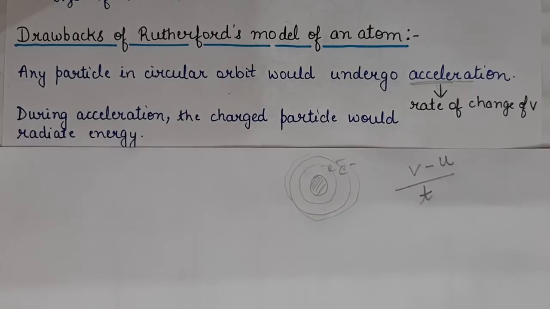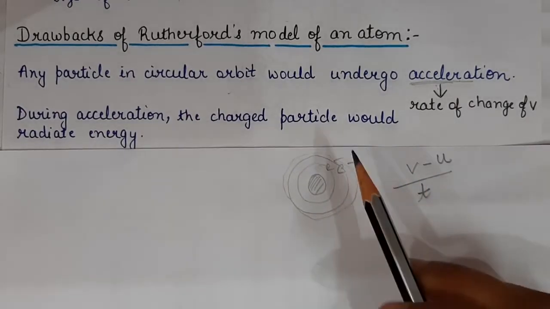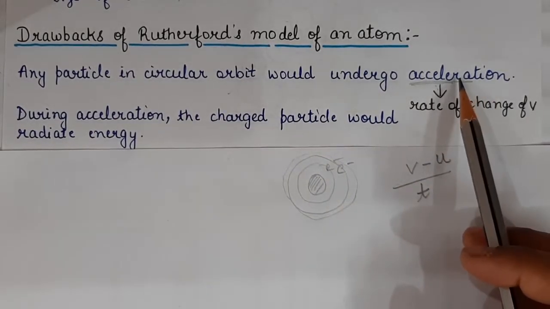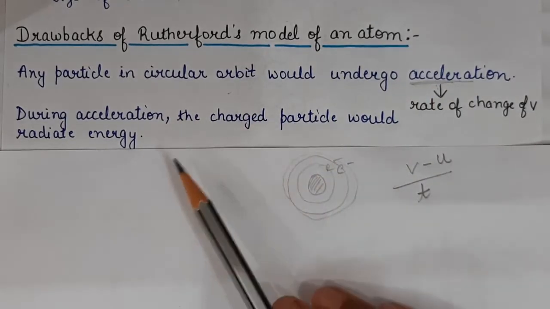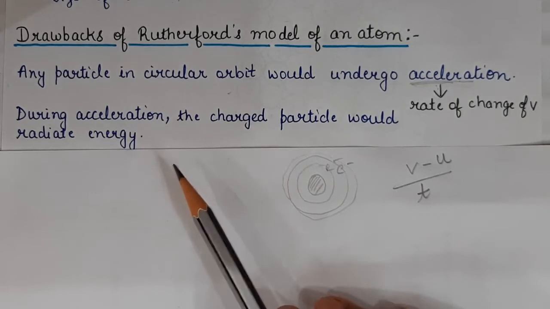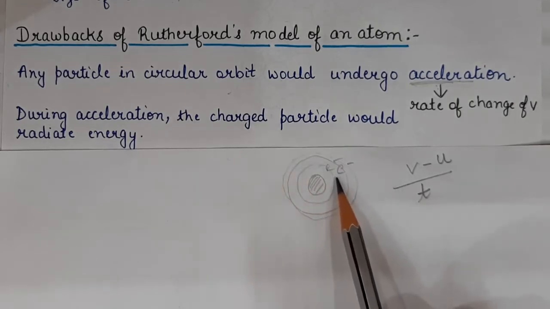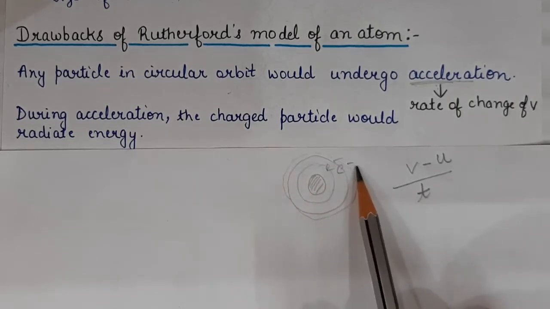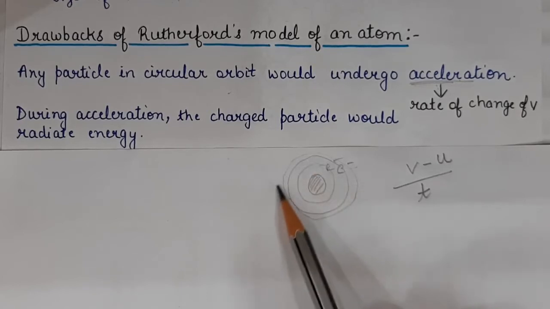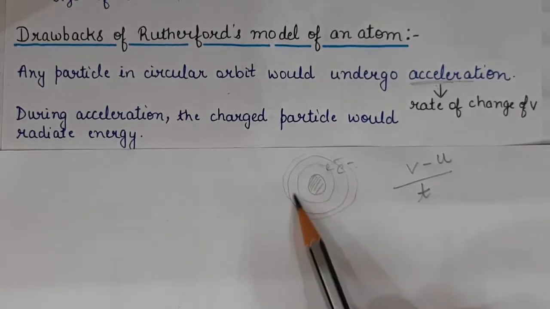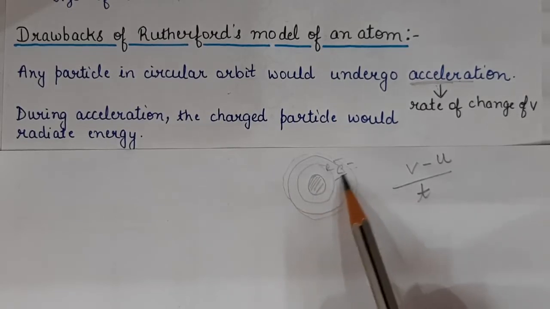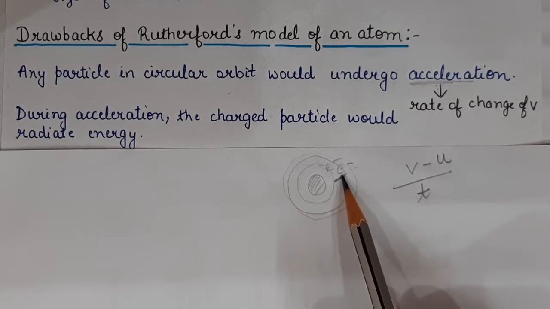Now during acceleration, the charged particle would radiate energy. The electron is a charged particle. It carries some negative charge. So it is undergoing acceleration. It is revolving in circular orbits, undergoing acceleration. And during acceleration, this electron would radiate energy. Radiate means release energy.